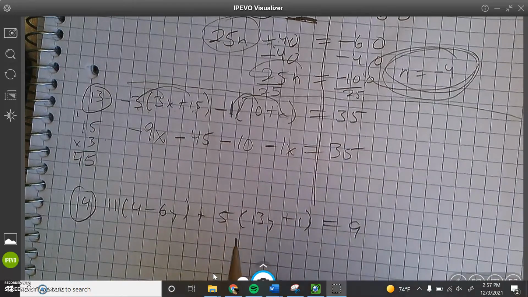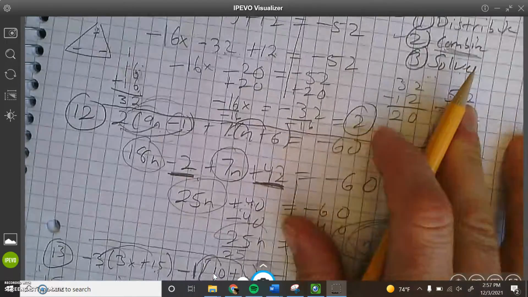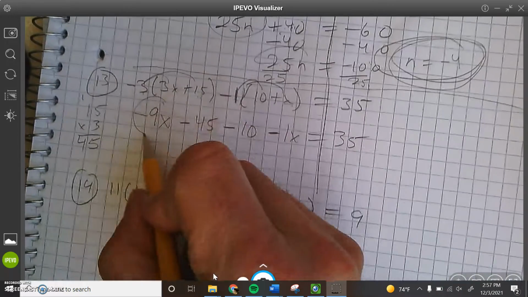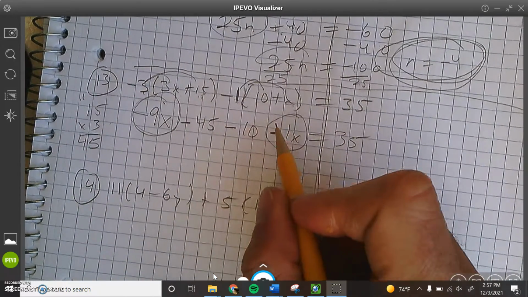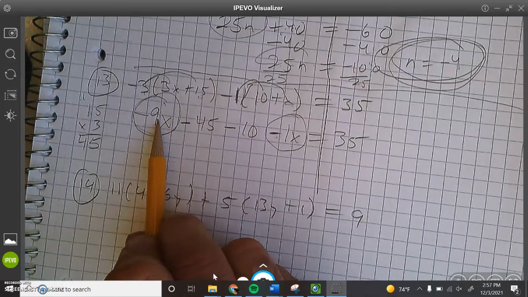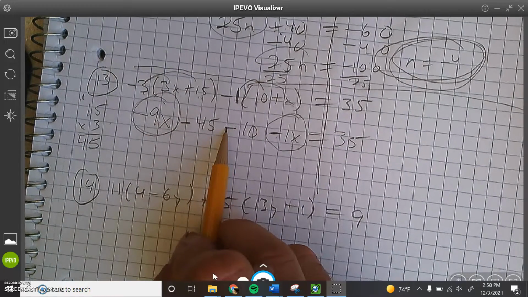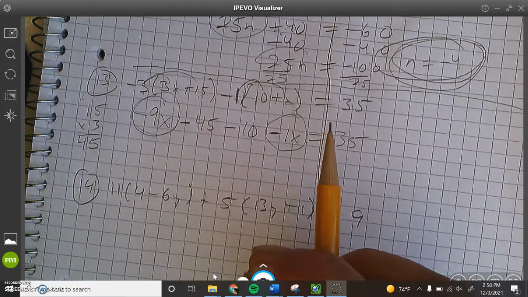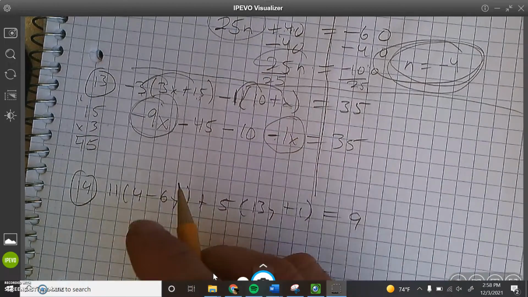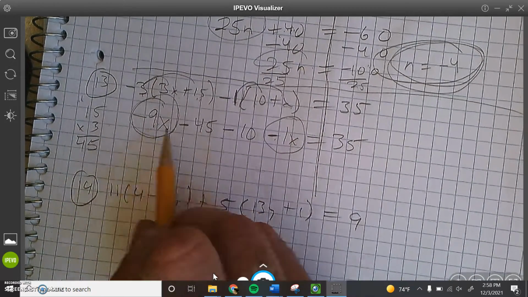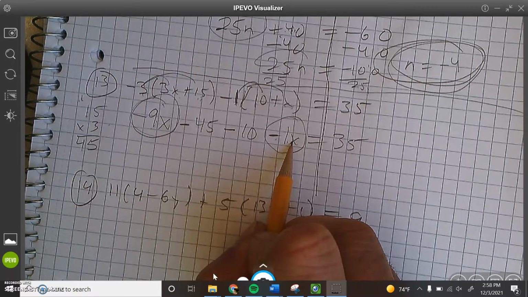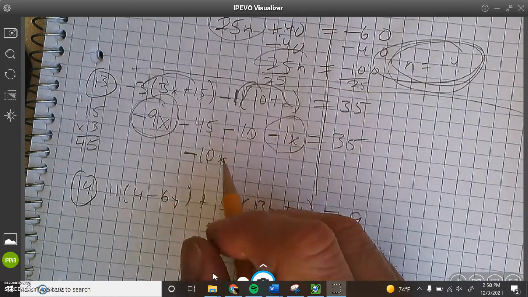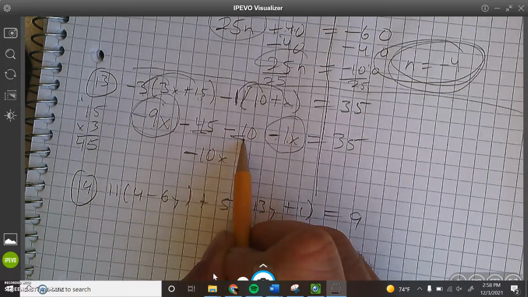Okay, next step, combine like terms, right? So, we got negative 9x and we got negative 1x. Notice how I circle that. Whatever's in front is the sign. People are like, is this a negative or a minus? It's both. Negative and minus subtraction are the same thing in this case. So, negative 9 minus 1. I owe $9 and I lose 1. That would mean I have negative $10. Negative 10x.